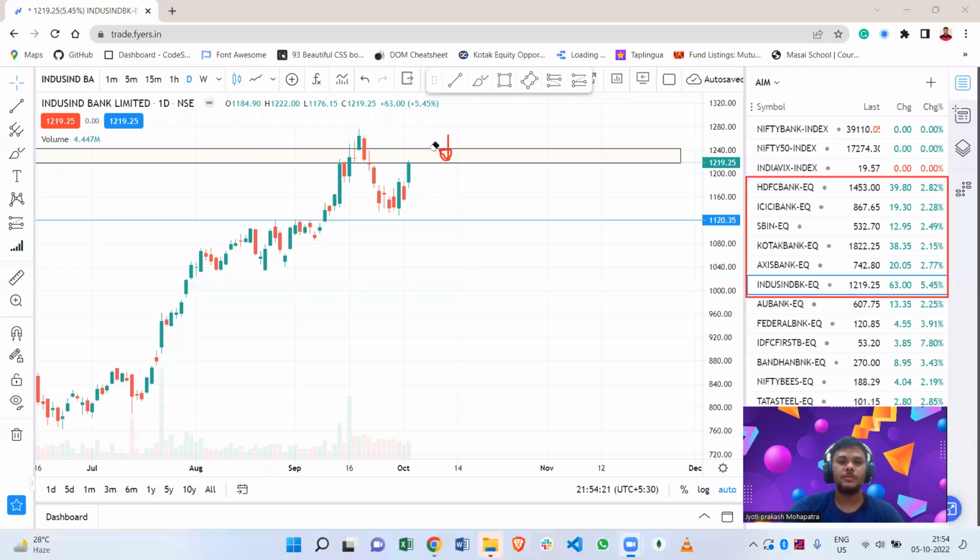If it converts to negative, then we can take a selling trade, and our target will be 1220 first, and the next target will be the round level 1200.